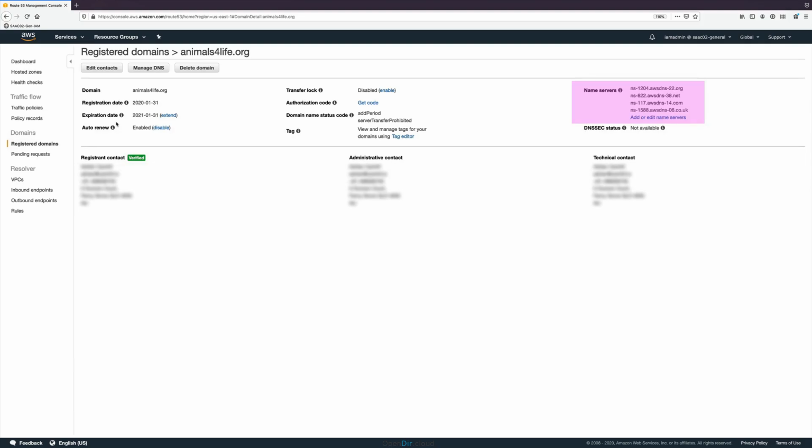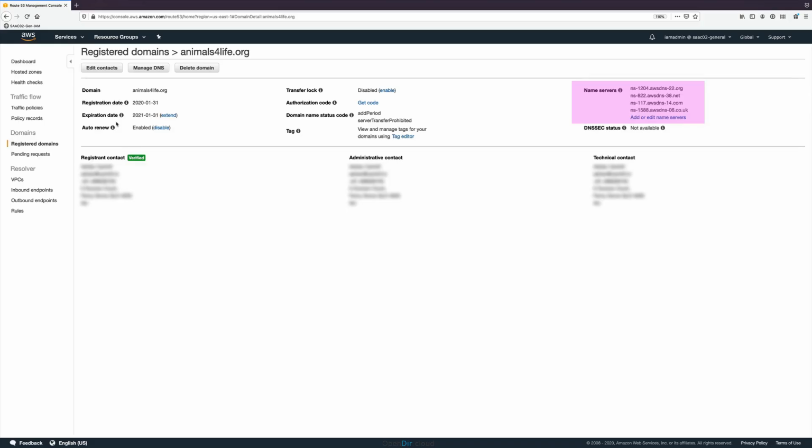So these are the things that the DNS system uses to point at when anyone's trying to resolve anything in our domain. So you can register a domain with Route 53 and then use that interface to point at some name servers outside of Route 53. Or you could register a domain elsewhere and then create a hosted zone in Route 53 and point that external domain at the name servers that Route 53 gives you.